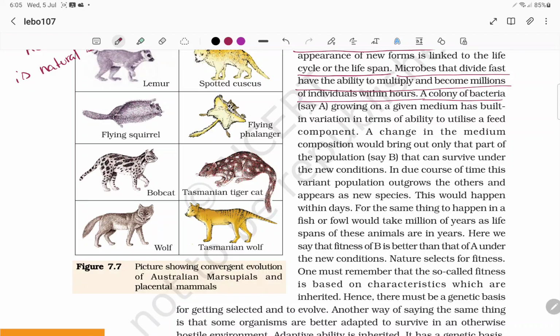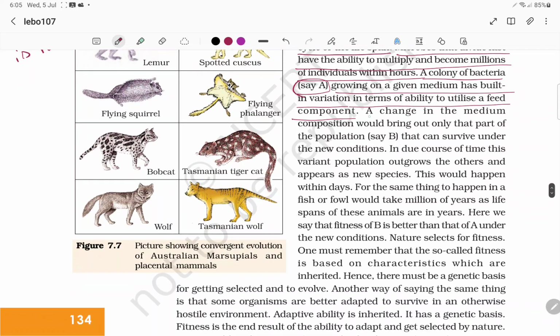A colony of bacteria, say A, growing on a given medium has built-in variation in terms of ability to utilize the feed component. A change in the medium composition would bring out only that part of the population, say B, that can survive under the new conditions.